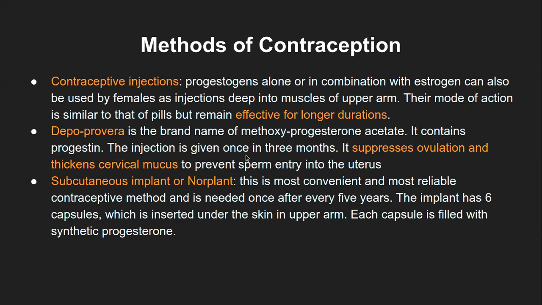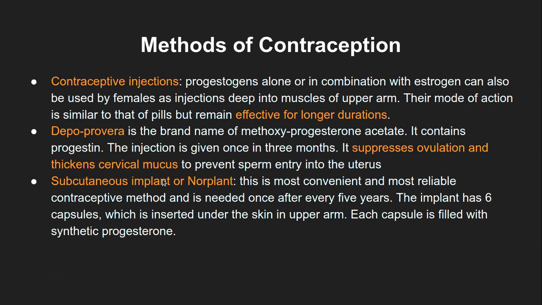The injection is given once in 3 months. Because of this particular structure, it keeps releasing progesterone slowly over the period of 3 months. It will suppress ovulation and thicken the cervical mucus to prevent sperm entry into the uterus. That is the mechanism of action for Depo-Provera.